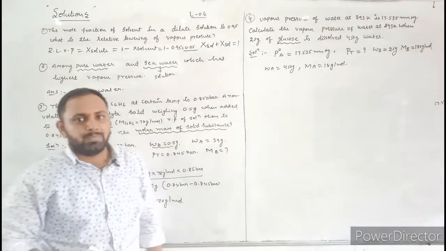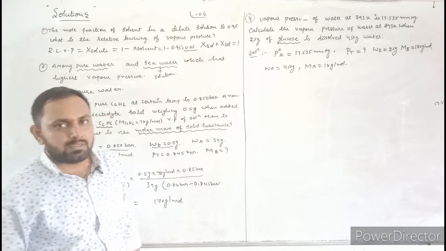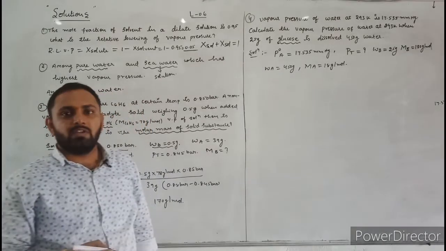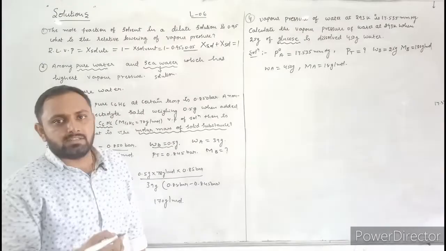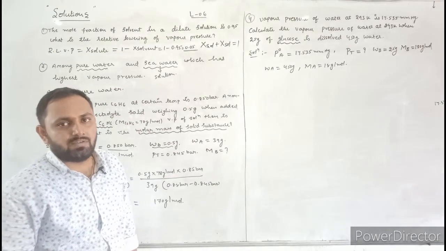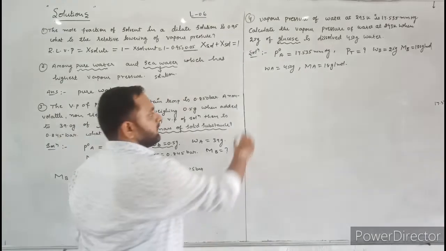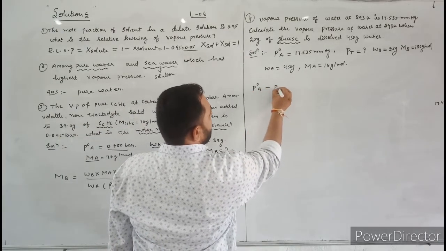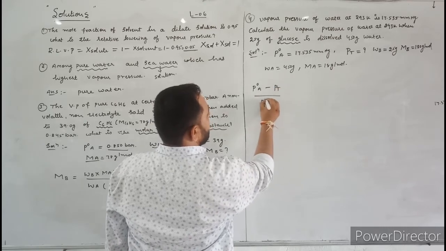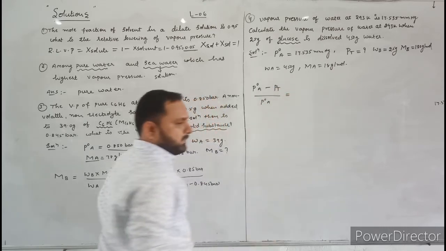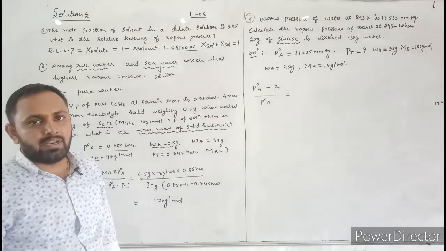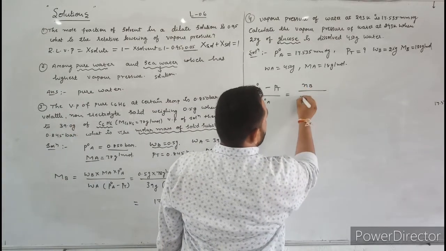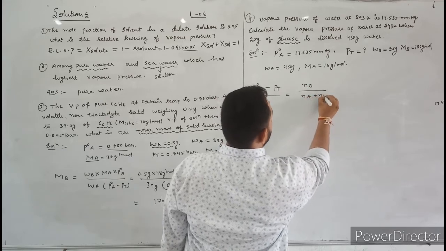Now let us apply Raoult's law. According to Raoult's law, the relative lowering of vapor pressure is equal to the mole fraction of solute. Now let us write the formula here. P naught A minus PT divided by P naught A is equal to the mole fraction of solute, that means NB divided by NA plus NB.